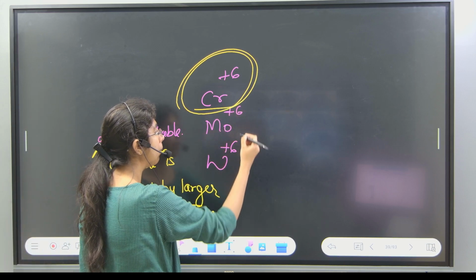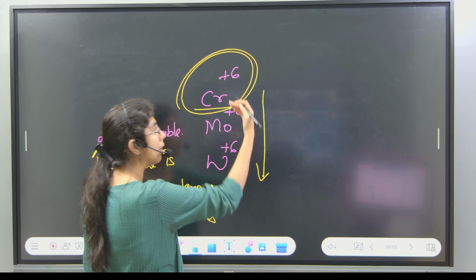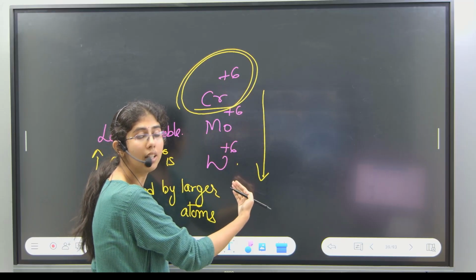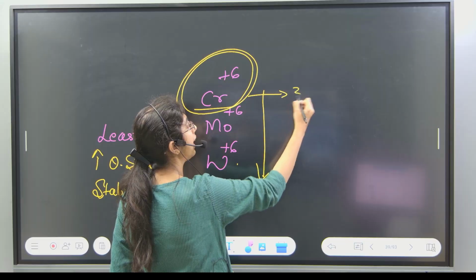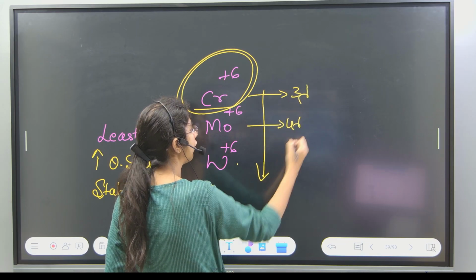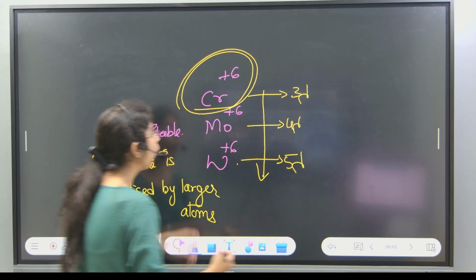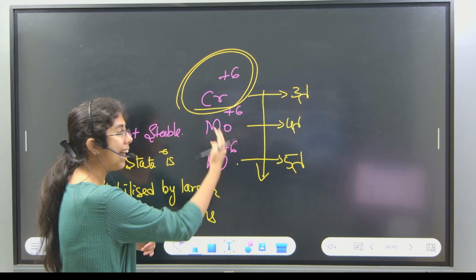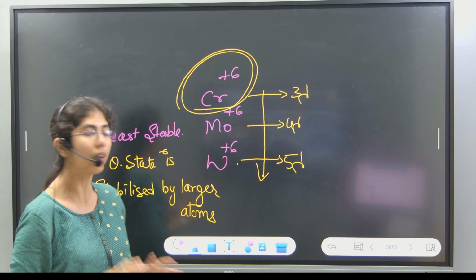Okay, look, chromium, molybdenum, tungsten, these are the elements that you would see in a single group. This is a 3d element, this is a 4d element, this is a 5d element. Now when you move down the group, generally what will happen? The size increases.